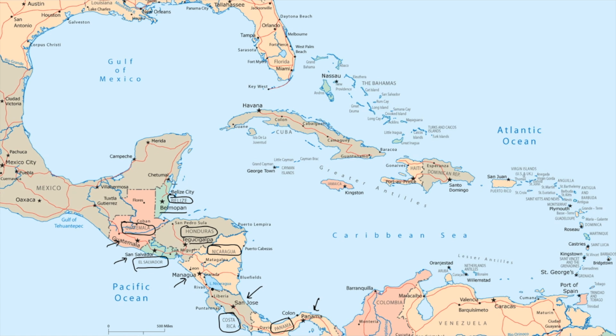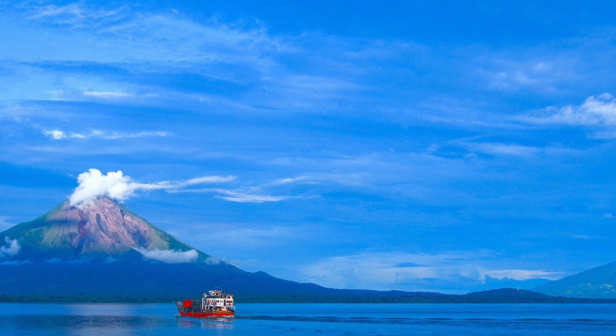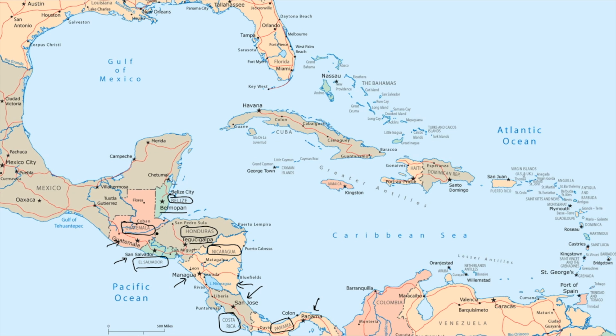Now there is a lake here in Nicaragua. You must notice this lake. It is by the name of Lake Nicaragua. Now let us look at the boundaries of these countries.